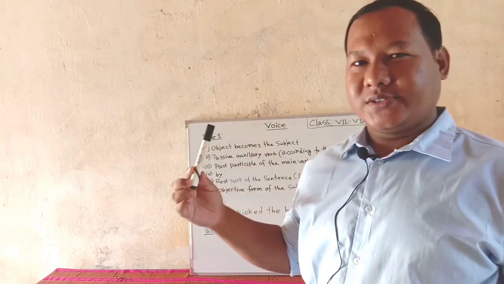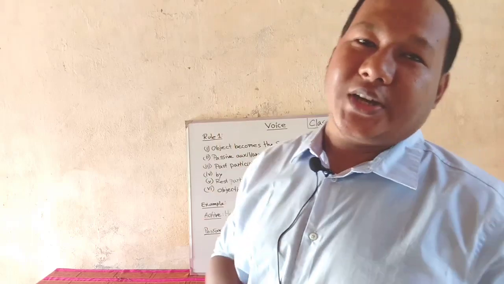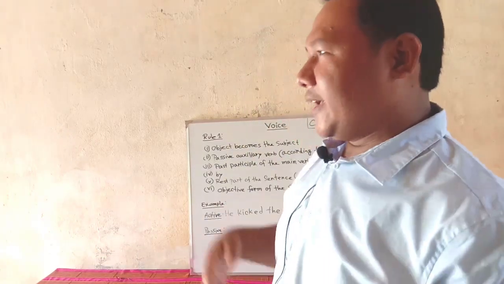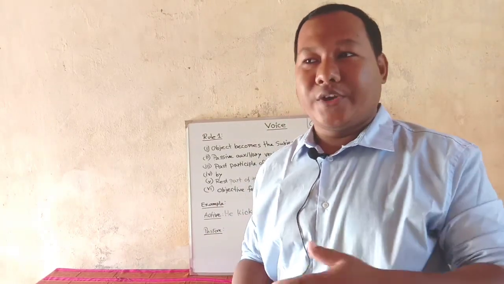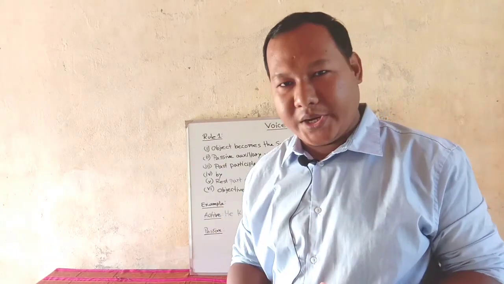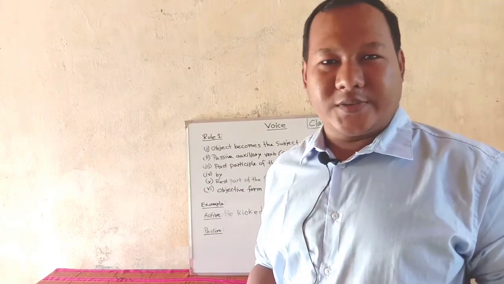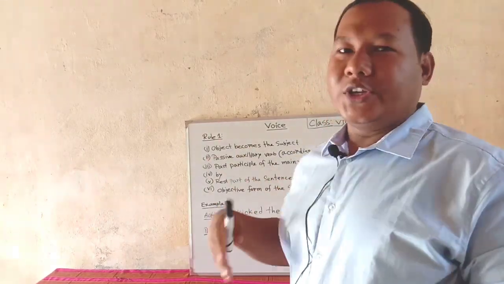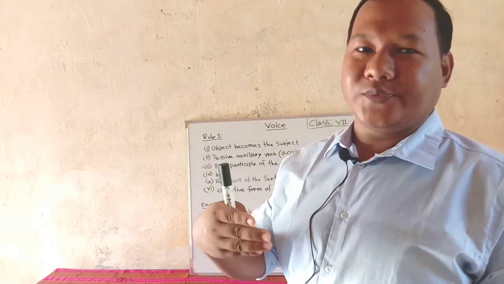So what is voice? Sometimes we see in a sentence the subject is focused. Directly the subject is doing the work. So the subject is active in that sentence, and sometimes we see that the subject is not focused, rather the action is focused. That means the action is focused mainly in the sentence. So this type of sentences we see sometimes, and for that purpose we have to use these voice structures, how to change from active to passive.